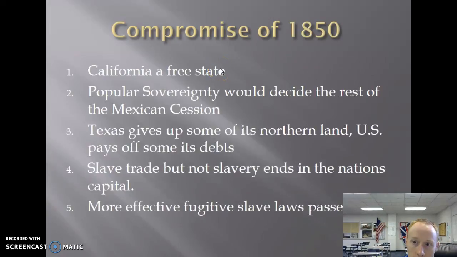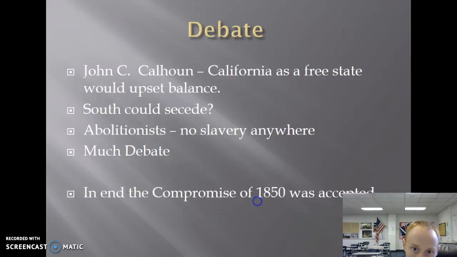So this is what the Compromise of 1850 basically comes down to. California is a free state, popular sovereignty in the rest of the Mexican cession lands. Texas kind of got worked in this. It will have to give away some of its northern land to New Mexico, and the U.S. will help pay off some of its debts from previous things that have happened. And there will be no slave trade in the nation's capital, Washington, D.C. There will still be slavery there, but it will not be a slave trade hub anymore. And the South will get its more effective fugitive slave laws, which will try to slow down the Underground Railroad.